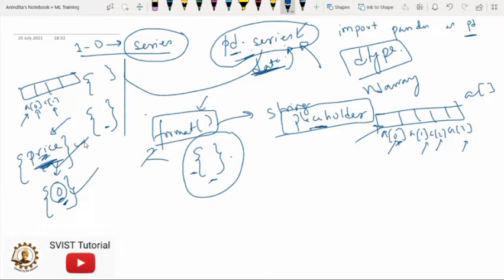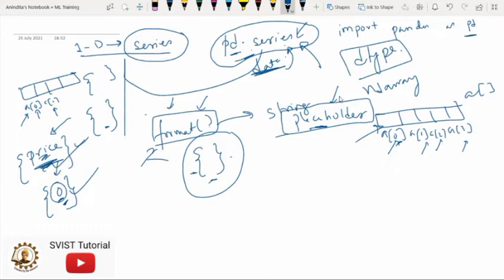I will explain each and everything, but first I am trying to define the basic concepts. I think the concept of Series is now okay with you. In pandas or in Python, whenever we are talking about Series, you have to remember 3 points. It's a 1D array first. Second, it will use the format method, and third, it will use placeholders. That's it. Otherwise, for the rest of the program, when we write the code, it will be very easy for us to understand.